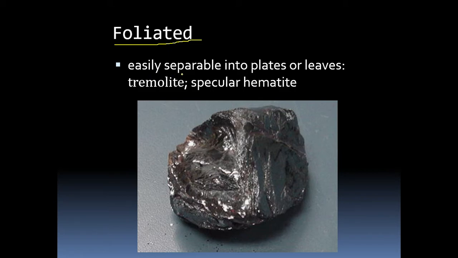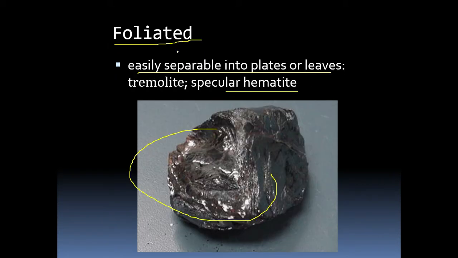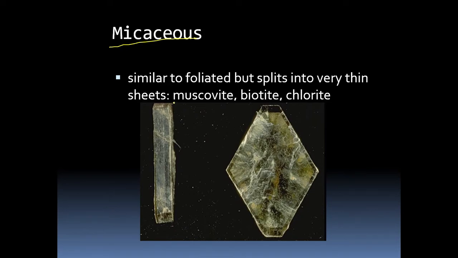Next important form is foliated. Foliated means it can be easily separated into plates or leaves, like how book pages can be split. Like this, we can split the minerals as well. For example, we have specular hematite, from which you can take out slices or leaves. Then micaceous has the same property as foliated, but for mica especially, they have given the micaceous form. It splits into very thin sheets.